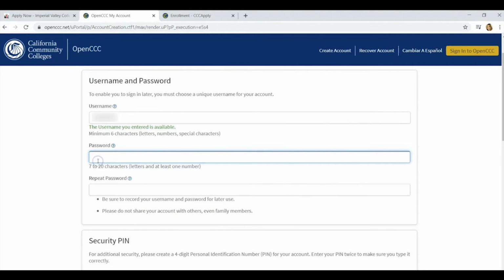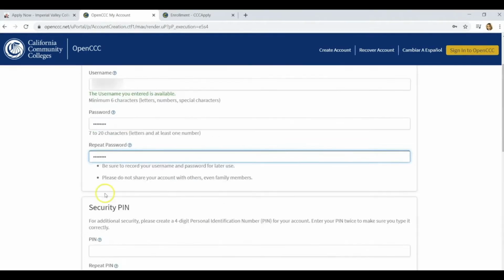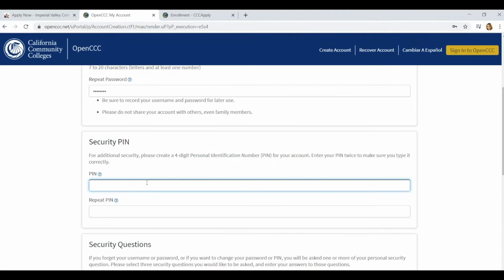Now it's going to ask you to input your password. Be sure to record your username and password for later use.